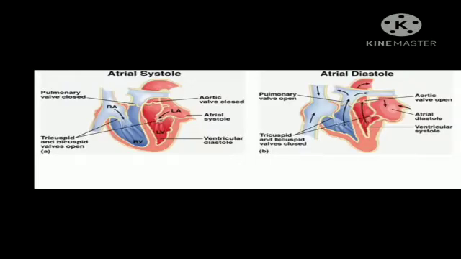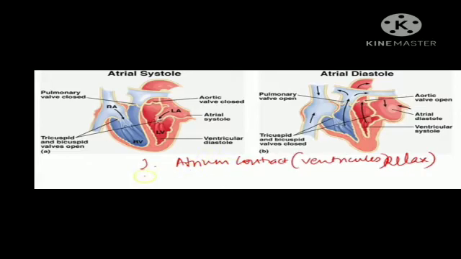Okay, when the heart pumps blood to different parts of the body, it undergoes regular contraction and relaxation. The contracted phase of the heart is called systole and the relaxed phase is called diastole. Systole means contracted phase and diastole means relaxed phase. During systole, the volume of any chamber decreases and pressure increases. That's why it pushes the blood into the next chamber, right? And during diastole, the volume of any chamber increases and pressure decreases. That's why it receives blood from the preceding chamber.